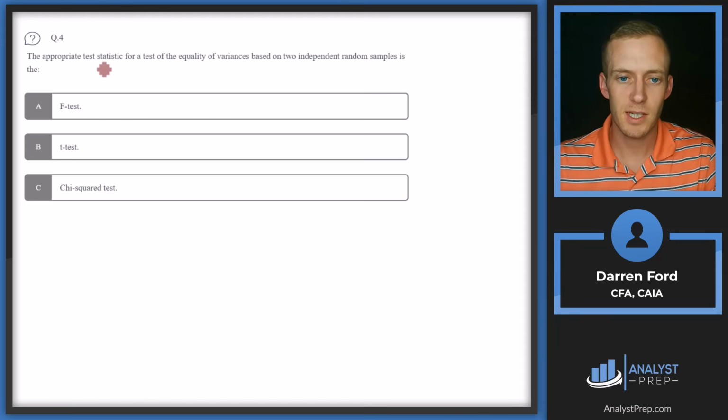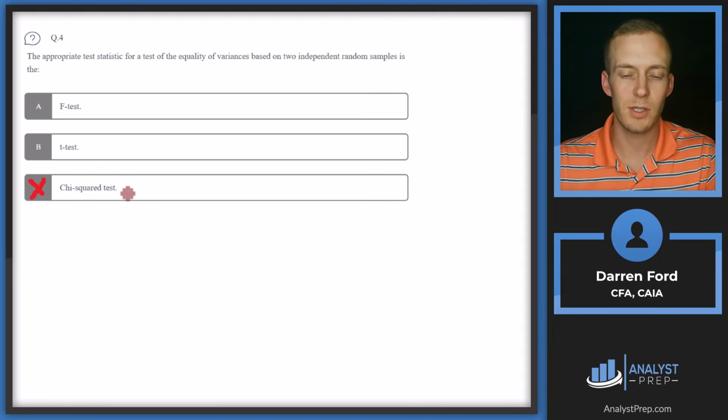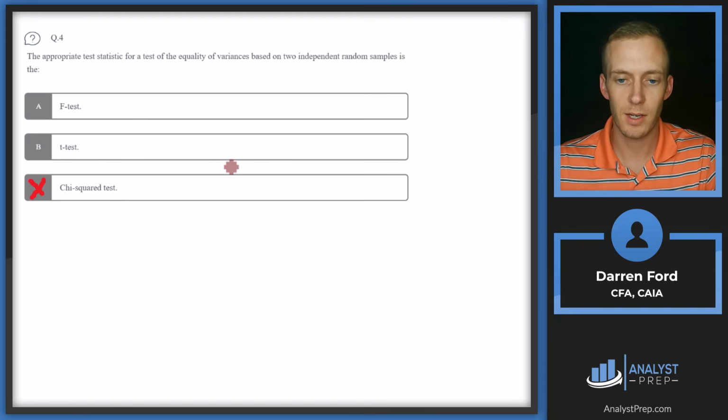Question 4. The appropriate test statistic for a test of the equality of variances based on 2 independent random samples is the F-test, T-test, or chi-squared test. So chi-squared test, we're going to rule that out. This is going to be more so related to the frequency of certain responses or observations happening within the samples.